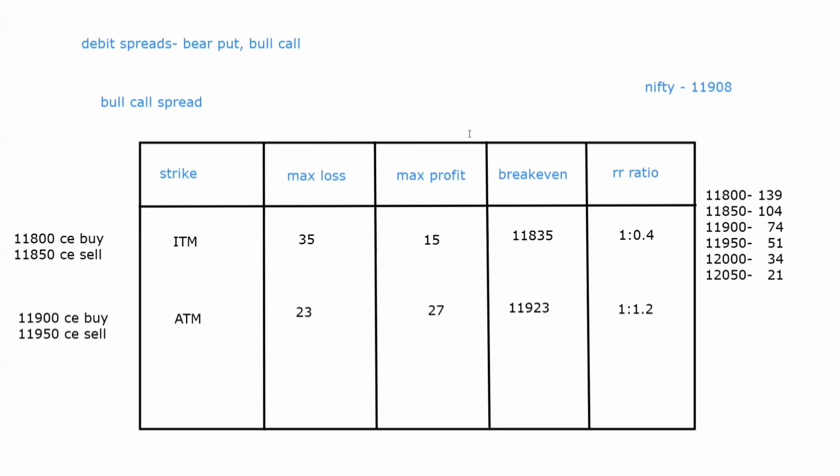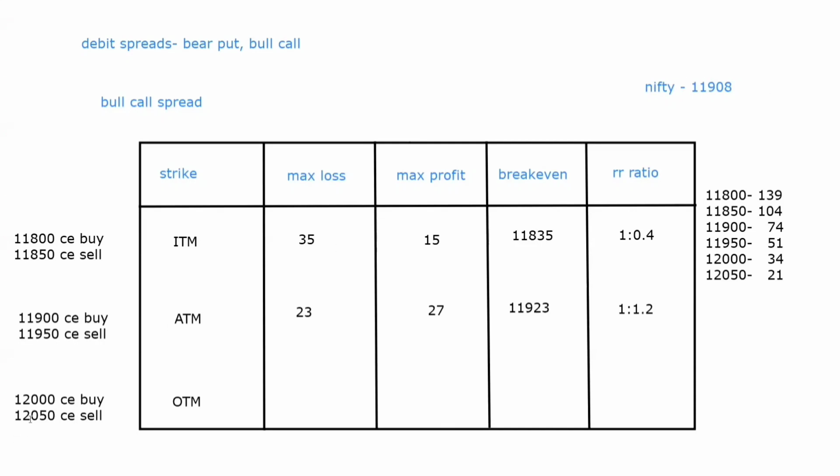Third one is OTM. So an OTM bull call spread will be above the current market spot, right? For a bull call spread. Simple. So over here we'll create 12,000 CE buy and 12,050 CE sell. That is above the current market spot, right?